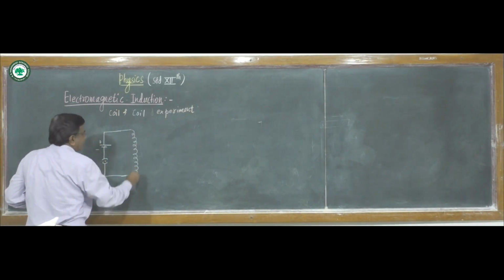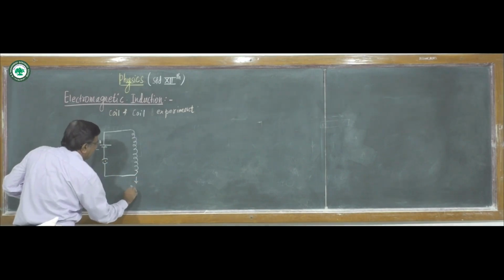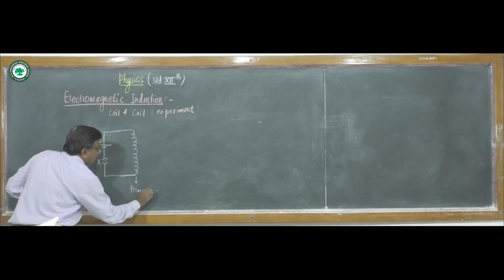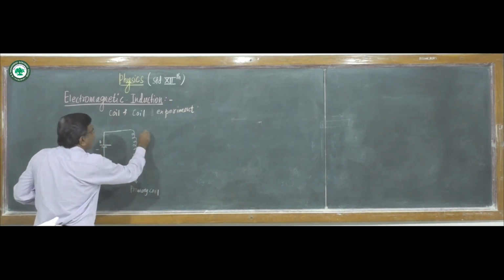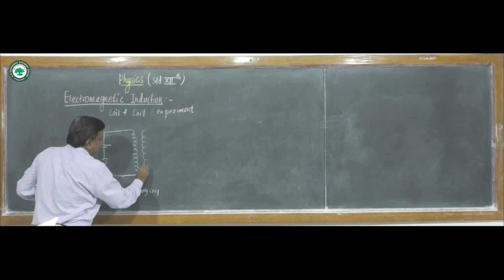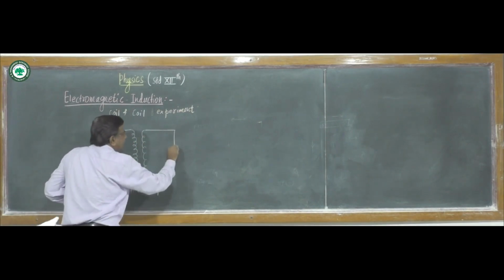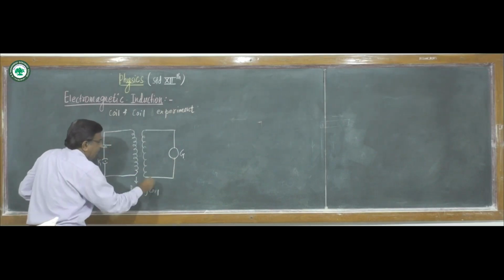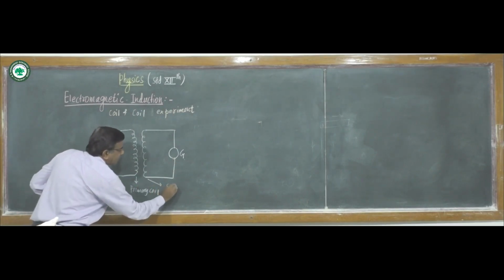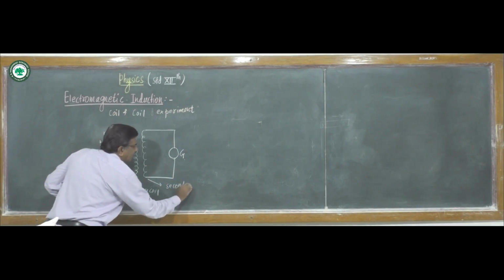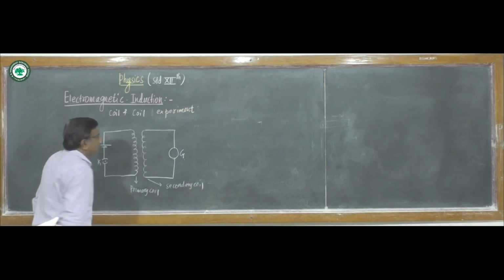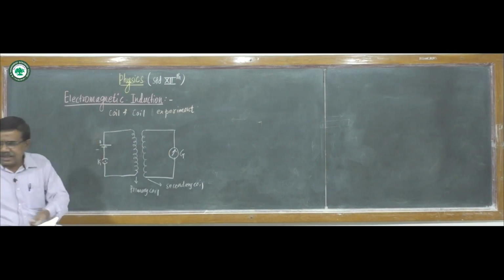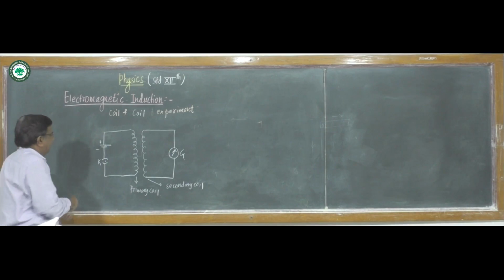And key, this coil is a primary coil. And there is another coil near to this primary coil. We call it a secondary coil. This coil is a secondary coil, and a galvanometer is connected to this secondary coil.